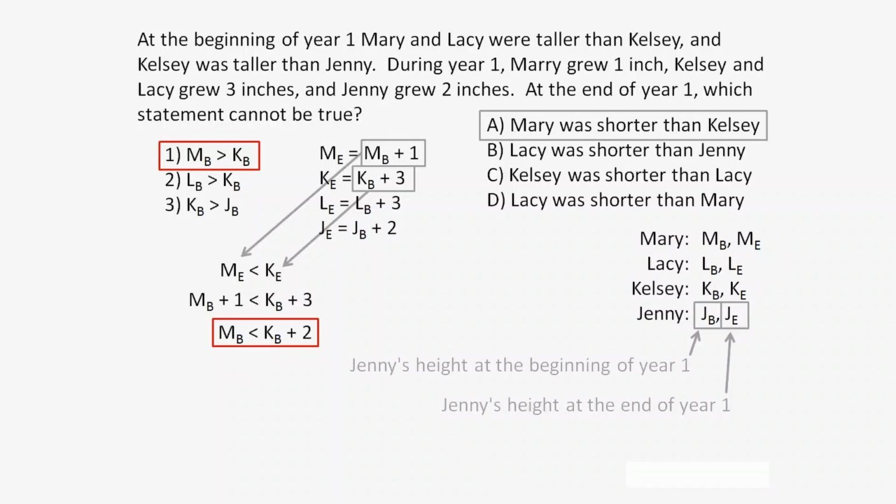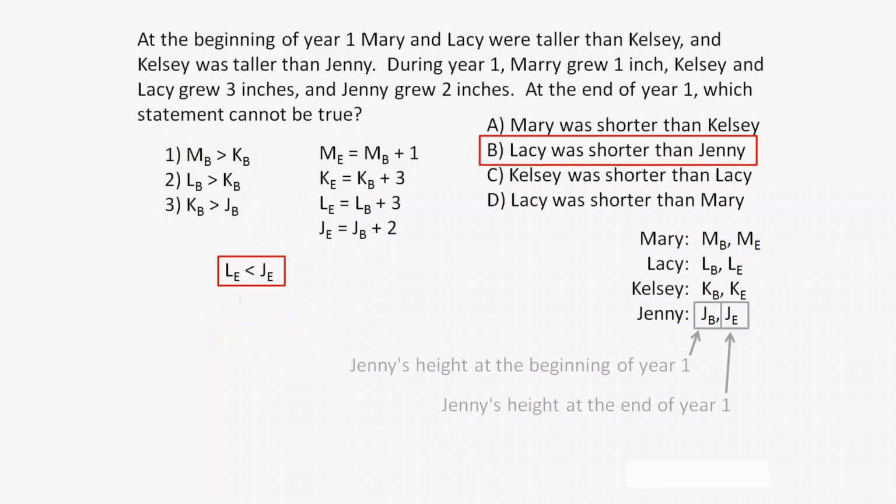Take for instance, at the beginning of year one, Mary is 1 inch taller than Kelsey. During year one, Kelsey grows 3 inches, while Mary only grows 1 inch. Therefore, at the end of year one, Mary would be shorter than Kelsey. Let's take a look at answer B.